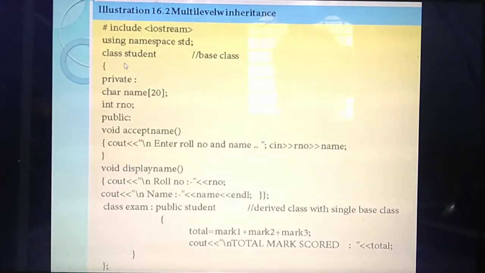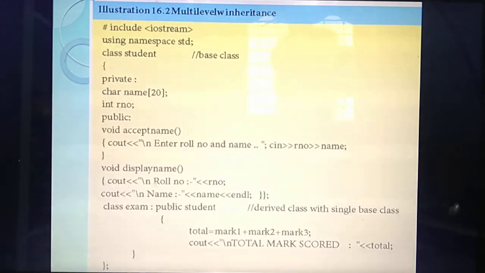Up to this understood? So in the base class student, you have declared two things: one array called name and one variable called roll number. And also two functions. What are the functions? Accept name and display name. So in the accept function, you are going to accept the roll number and name of the student, and in the display function, you are going to display the roll number and name of the student.